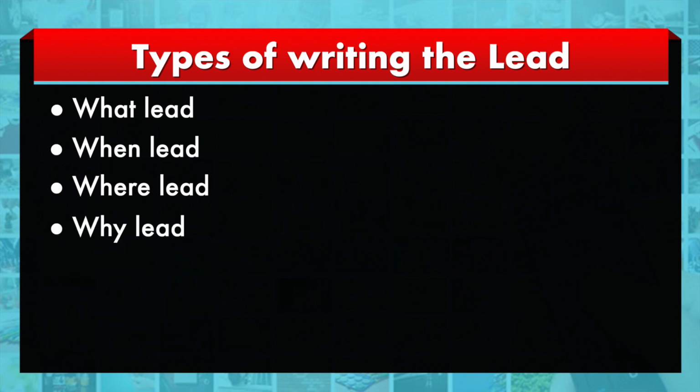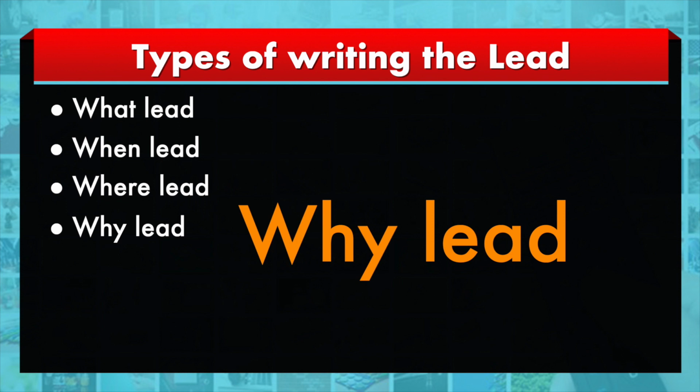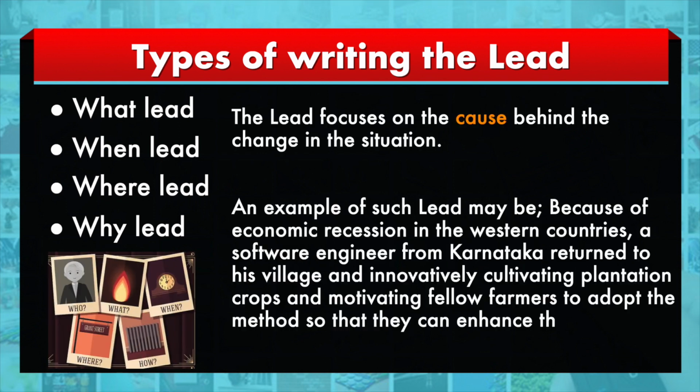Then the why lead. Why is a particular thing happening? For example, because of the global recession due to the pandemic, many software professionals moved from the USA to their native places. We can say that a software engineer from the US moved to his native place in Karnataka, and now he is involved in organic cultivation of vegetables and fruits. So now the emphasis is on the reason behind leaving a country. The pandemic is there, and because of that there is a global recession. So the entire focus is on the logical reasoning.